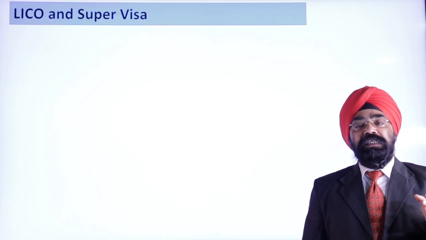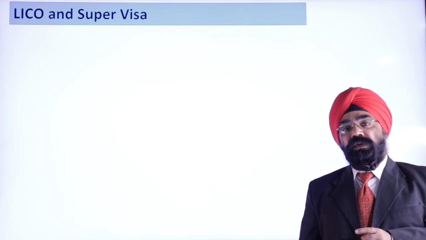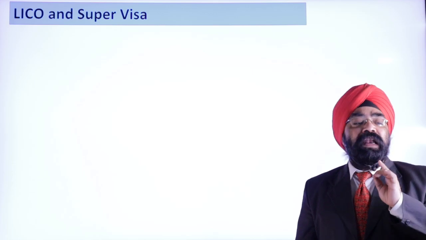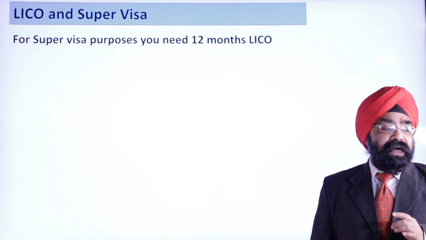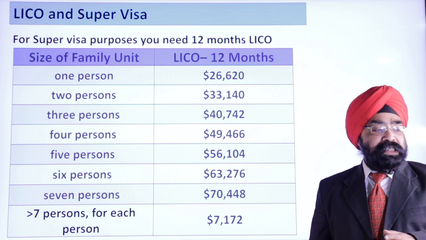So Super Visa is available anytime. All you need is 12 months LICO. Once again, you need 12 months LICO, and here are the numbers in front of you. So 12 months LICO is required for Super Visa.